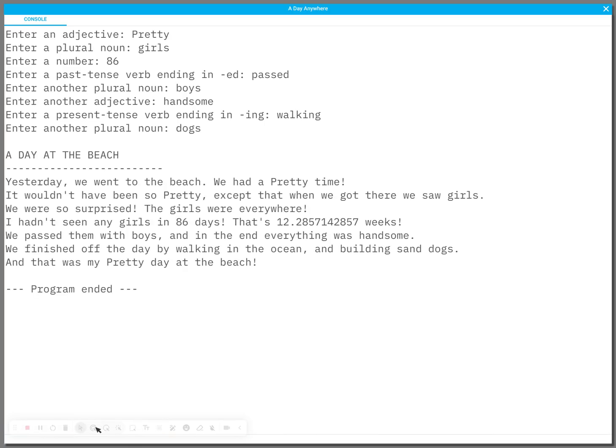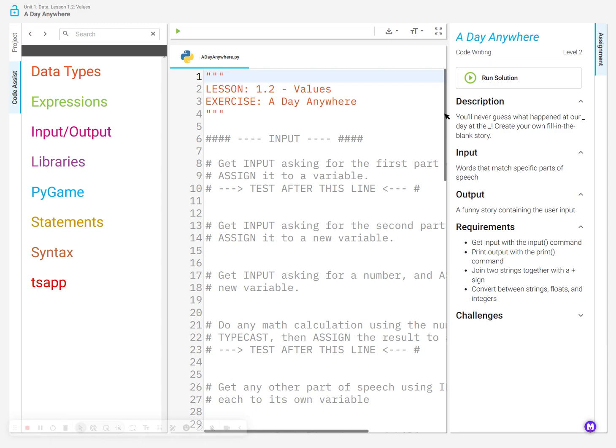Then it generates our story, A Day at the Beach. Yesterday we went to the beach, we had a pretty time. It wouldn't have been so pretty except that when we got there we saw girls. Ha ha ha, we were so surprised, the girls were everywhere. I hadn't seen any girls in 86 days. Oh my goodness, that's 12.2 weeks. We passed them with boys, and in the end everything was handsome. We finished off the day by walking on the beach and building sand dogs. Ha ha ha. And that was my pretty big day at the beach. All right, so that's how it works.